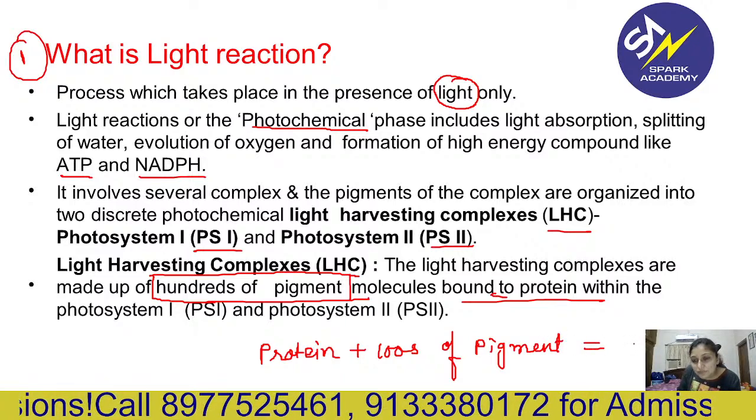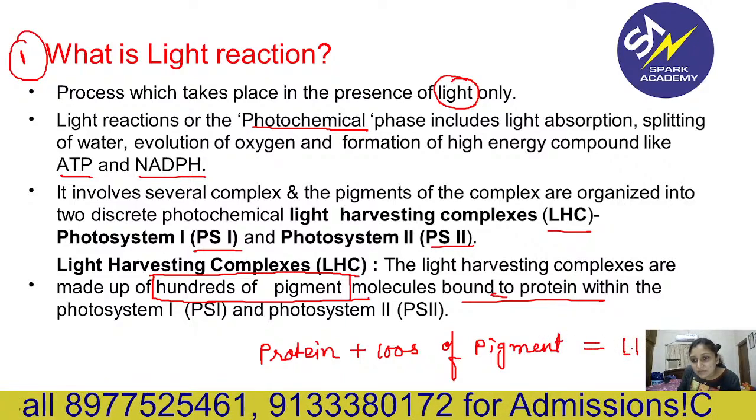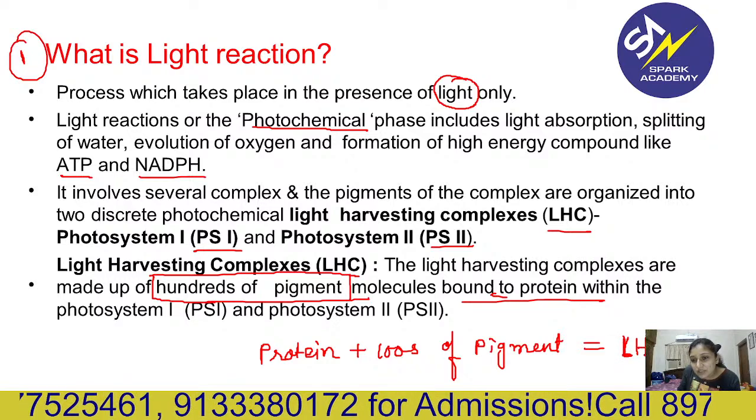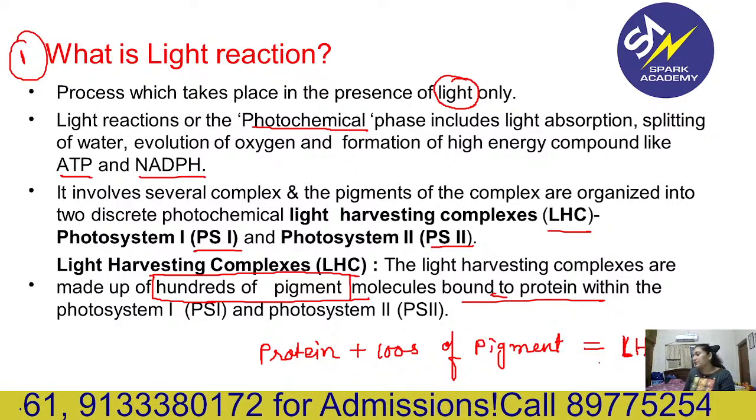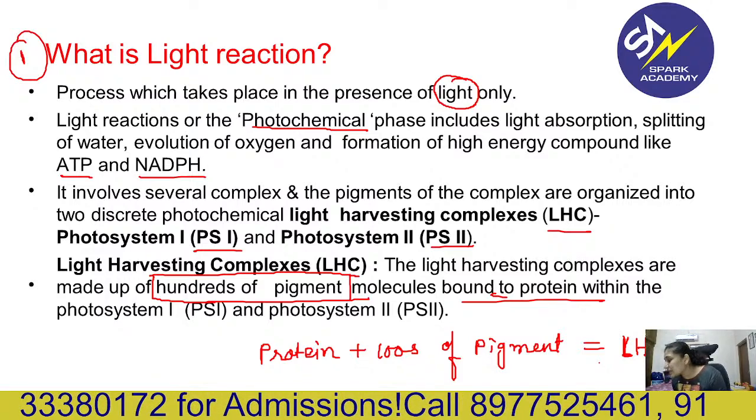Note it down, guys: that is the light harvesting complex. Important points.